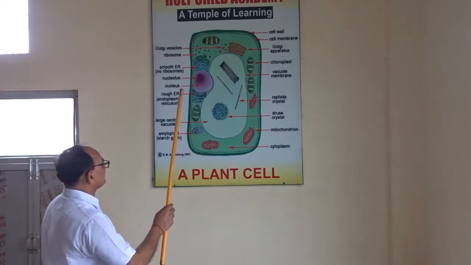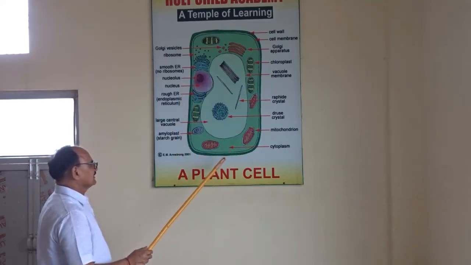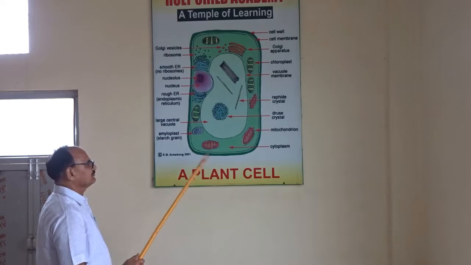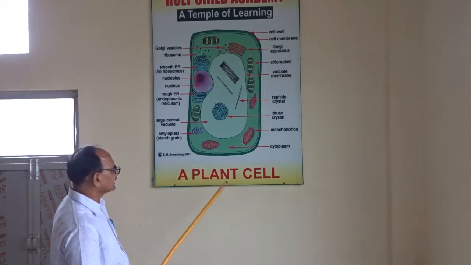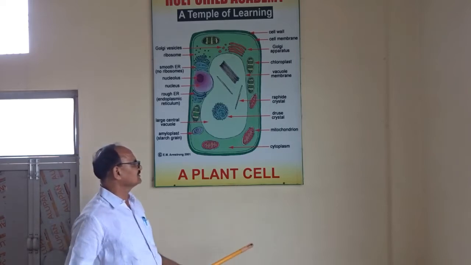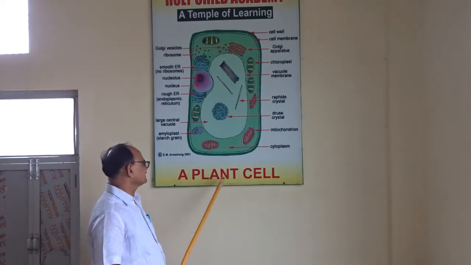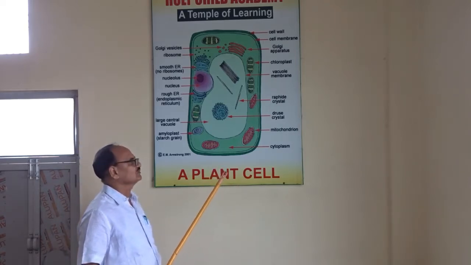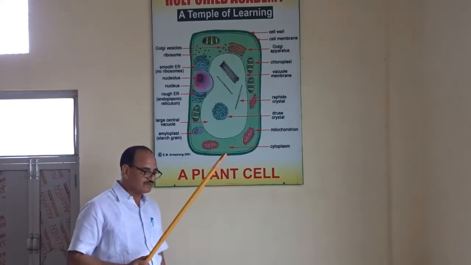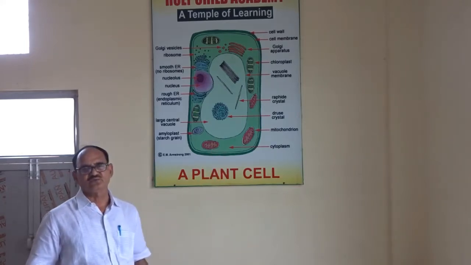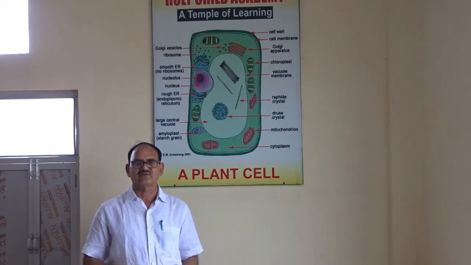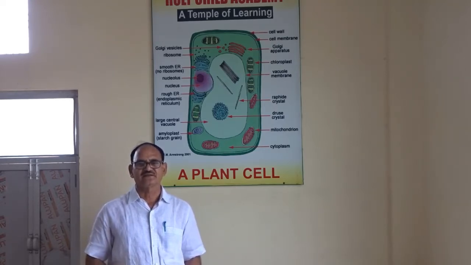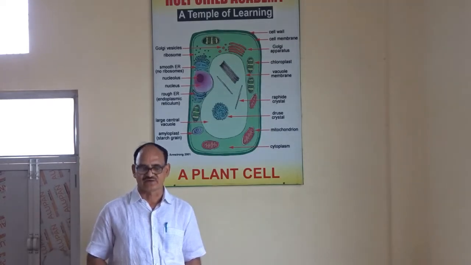Now just you see that this is the cell. This cell represents a plant cell. This is the picture of a plant cell, and again after some time I will show the picture of an animal cell also. First of all, I want to discuss how this cell originated or was discovered.